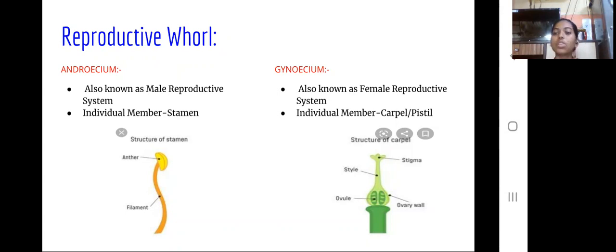Gynoecium is the female reproductive system. Its individual member is carpel or pistil. Carpel or pistil consists of stigma, style, and ovary, and ovary consists of ovule.